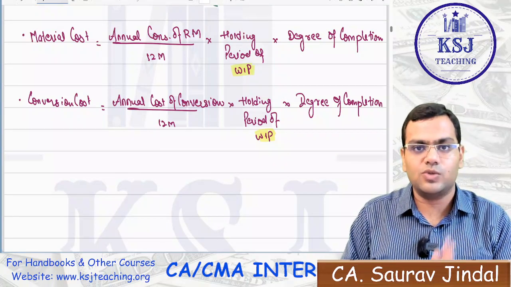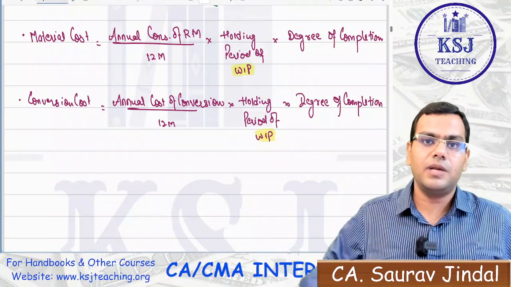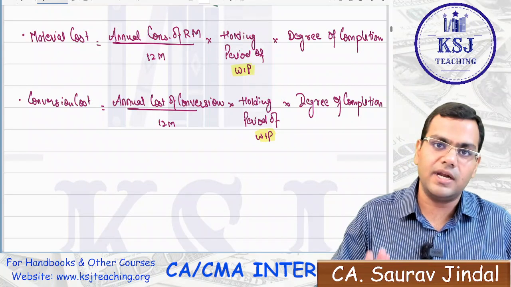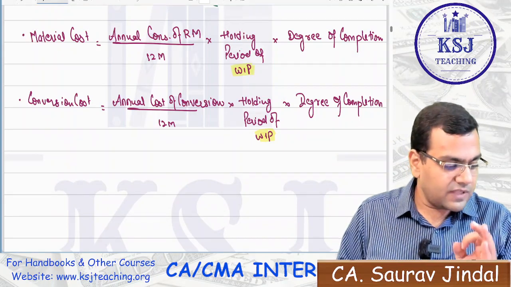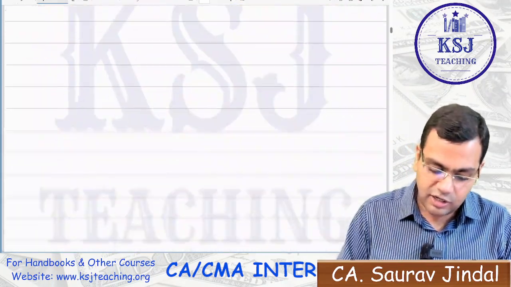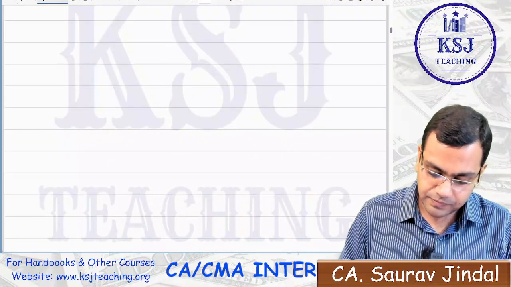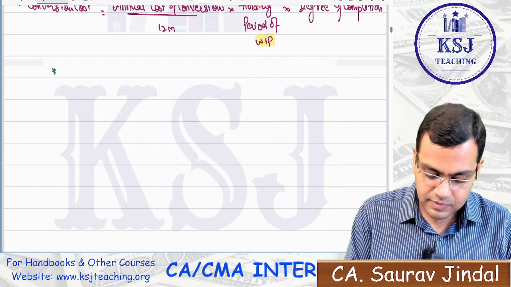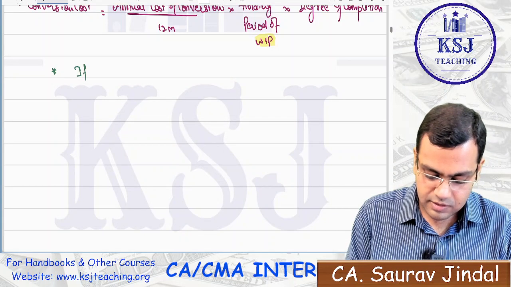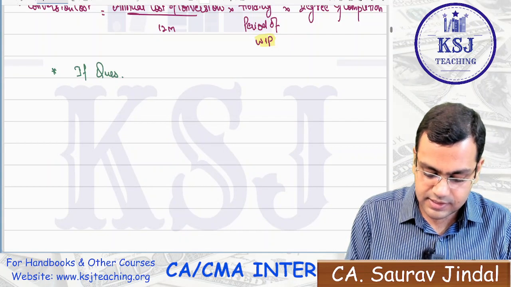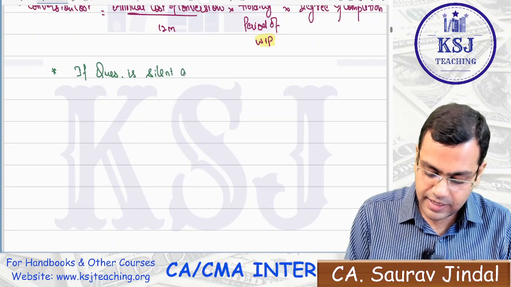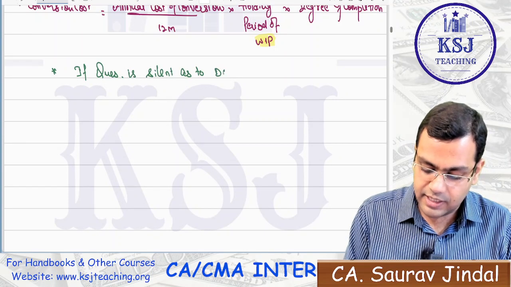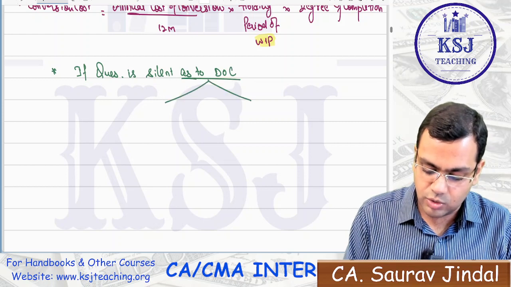There are two scenarios. One scenario is that degree of completion is given to you in the question, you have to take it accordingly. Now, if the question is silent as to the degree of completion, then what to do, sir?